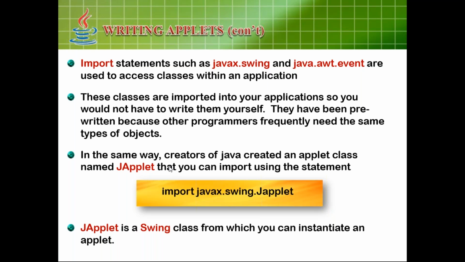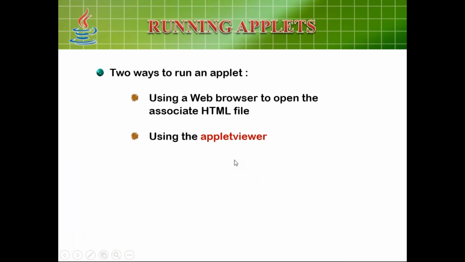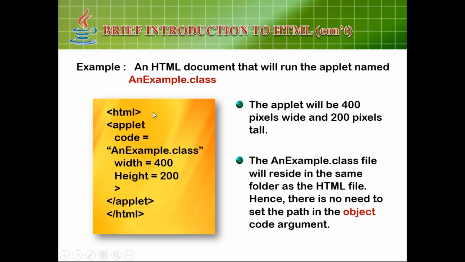For running, you need to create one HTML file that should include code like this. You need to write one HTML code which should have this small portion of applet code in that particular second file. In the first file, we have written our regular Java program. In the second file, we need to write the HTML coding. And the first file, you need to compile the .java file.